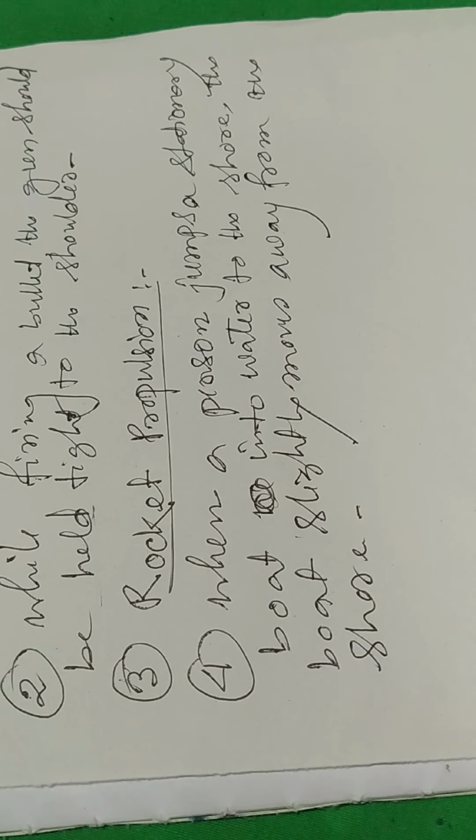Initially, the total momentum of the boat and person is 0. When the person jumps from the boat to the shore, the total momentum of the system will remain conserved, or 0, only if the boat moves away from the shore. So the total momentum remains conserved if the boat moves away from the shore.